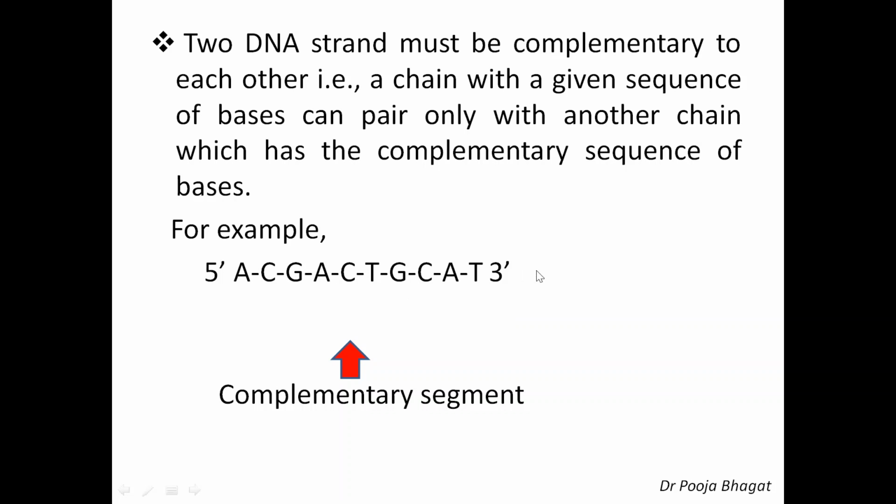So this is 5', 3', and the complementary segment it will be 3' and 5'. Number two, A will pair with T, C with G, G with C, A with T, C with G, T with A, and so on. So can you write it down? Yes. 3', 5', AT, CG, GC, AT, CG, TA, GC, CG, AT, and TA. This way you can write down the complementary segment.